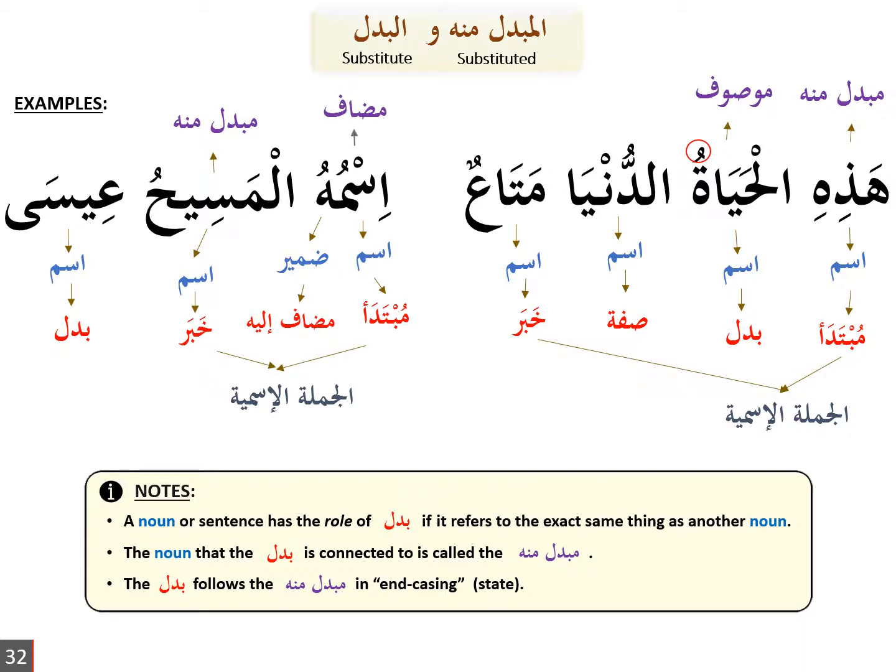So just to summarize what we have learned, badal is a noun that refers to the exact same thing as another noun. And then we call that noun the mubdal minhu, the thing that's being substituted. The badal needs to match the mubdal minhu in encasing, and the badal is different to the sifa in that the badal refers to the exact same thing as the mubdal minhu, whereas the sifa describes the mawsuf.